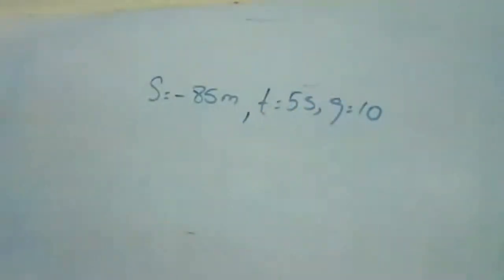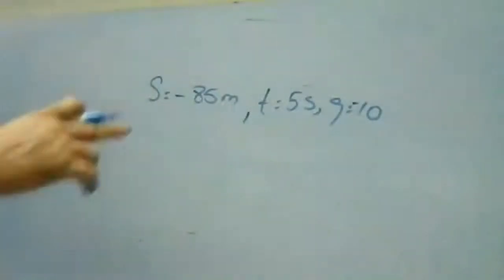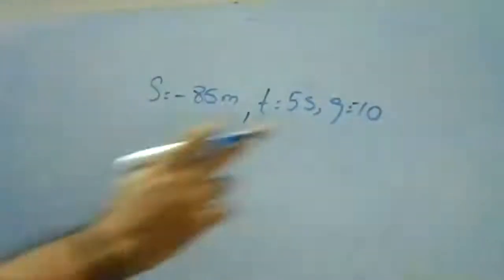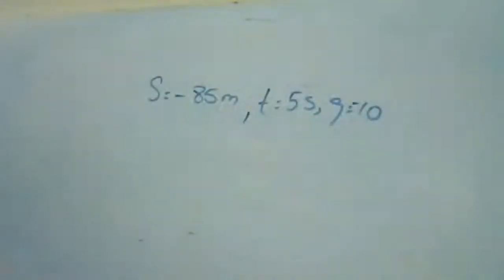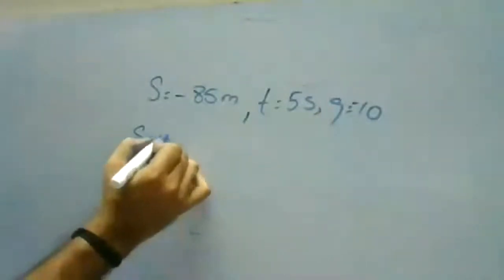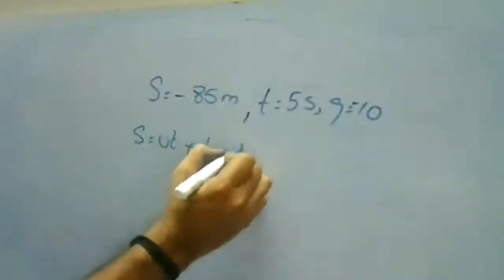Remember it was minus because it was moving in the upward direction. First we'll find the initial velocity, because they have not given any initial velocities. Without the initial velocity, I cannot find the time period for these things. So first I'll find the initial velocity, because it relates displacement, time, and acceleration. I have to take the second equation: s is equal to ut plus half gt square.